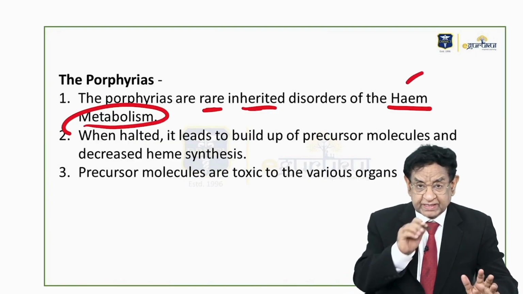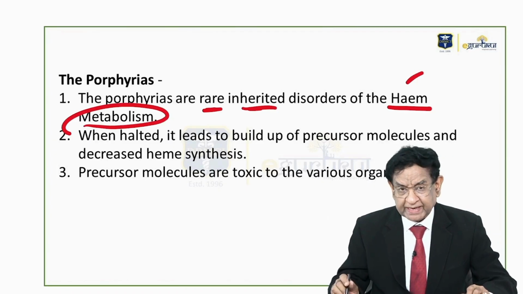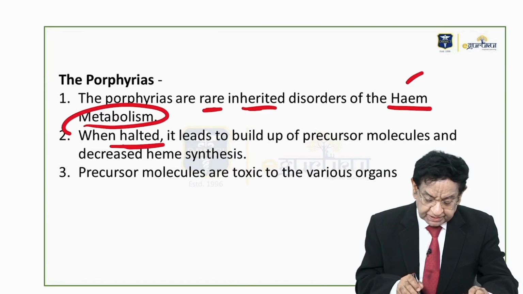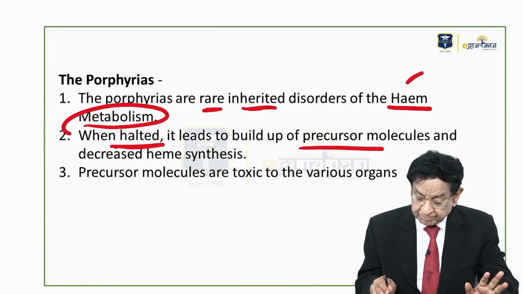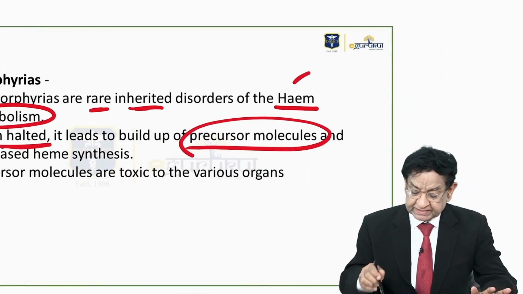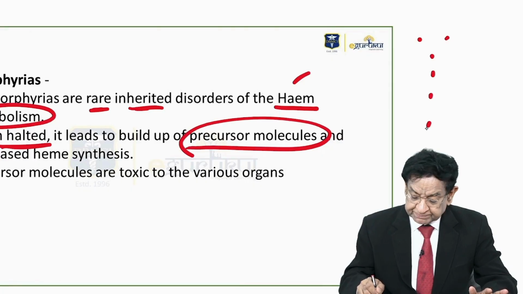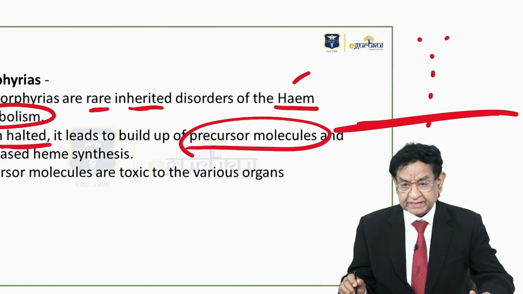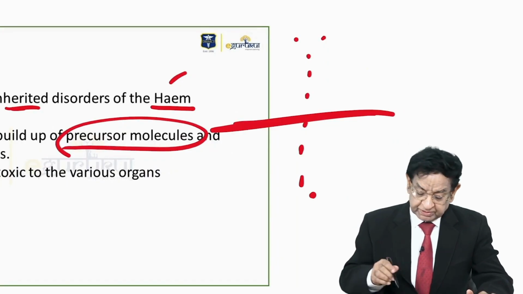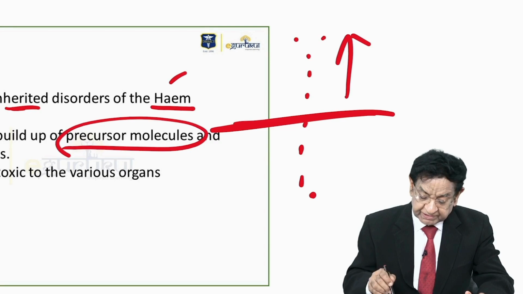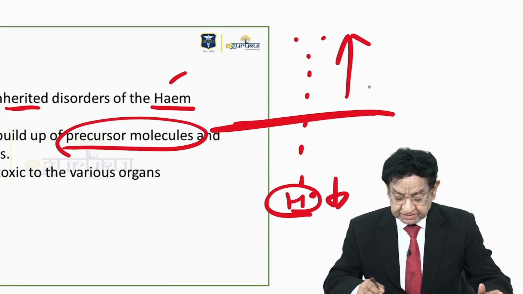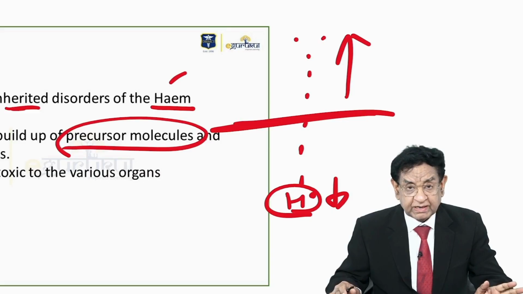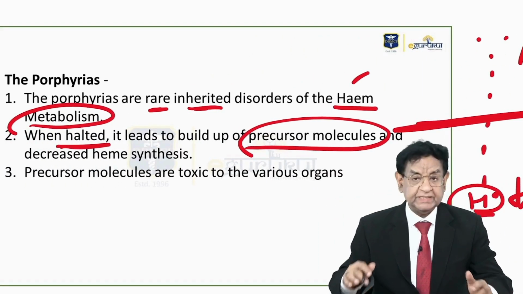Well, heme metabolism undergoes a lot of biochemical steps, and if it is halted or stopped at any level, that builds up the precursor molecule very definitely. Let us say these lot of steps are there, and it is being blocked at this particular step. So definitely all precursor levels will increase. And ultimately the heme molecule will not be made. Why? Because there is a block, or you can say there's a traffic jam.